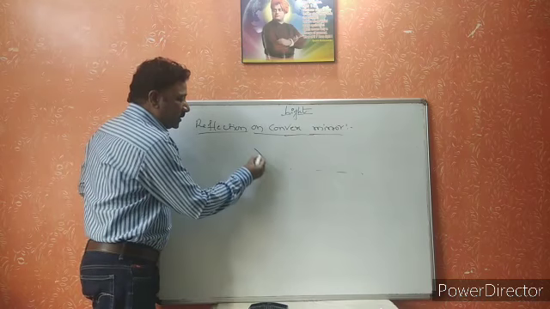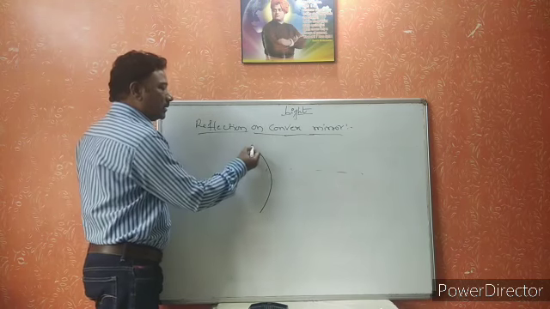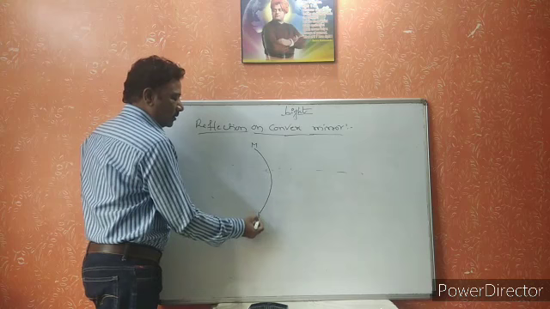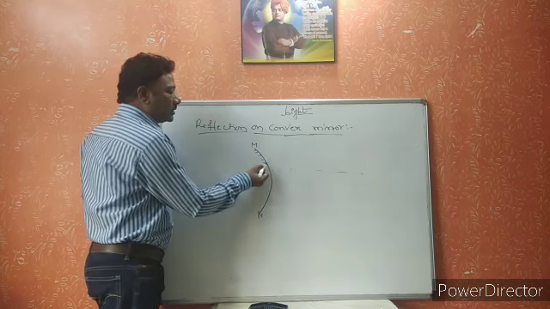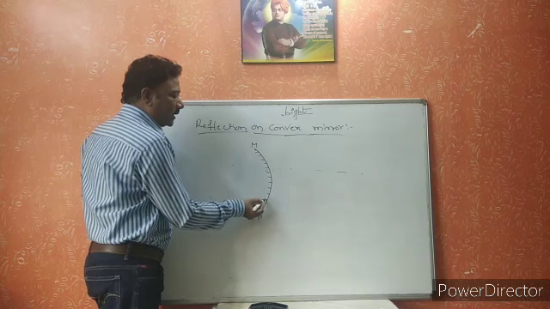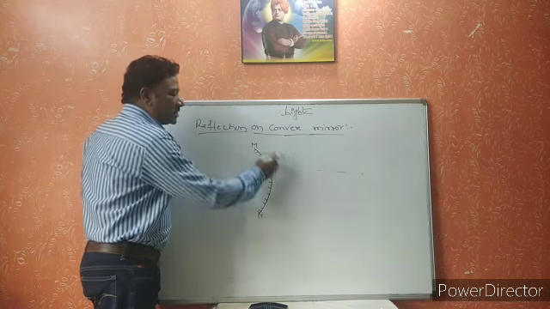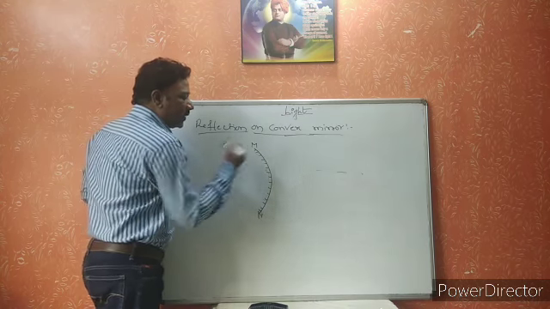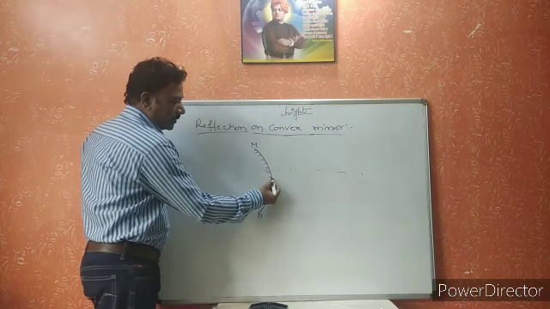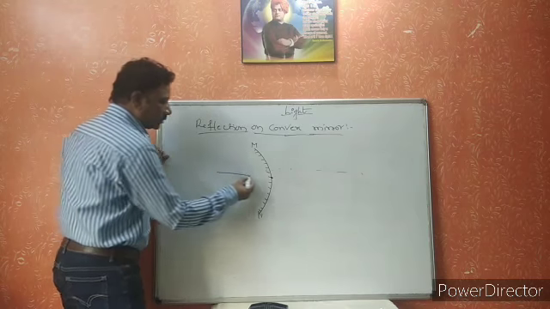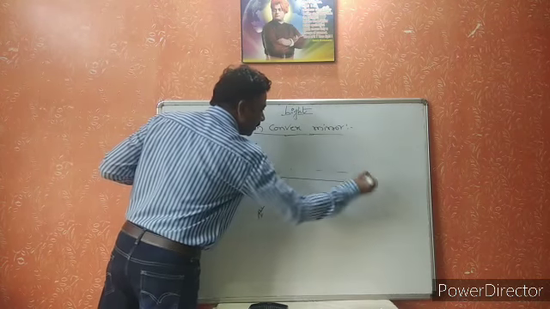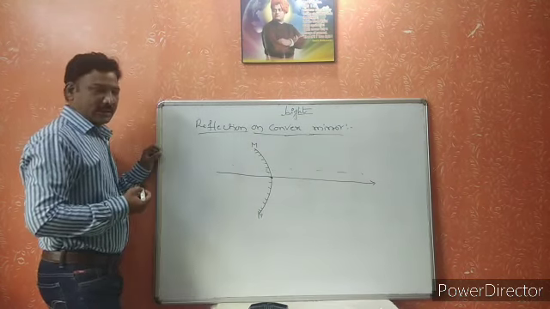Convex mirror means the curvature is outward, and the inward surface must be coated with color. The bulged out surface acts as the reflecting surface. This is the pole point, and through this pole point we draw a principal axis.